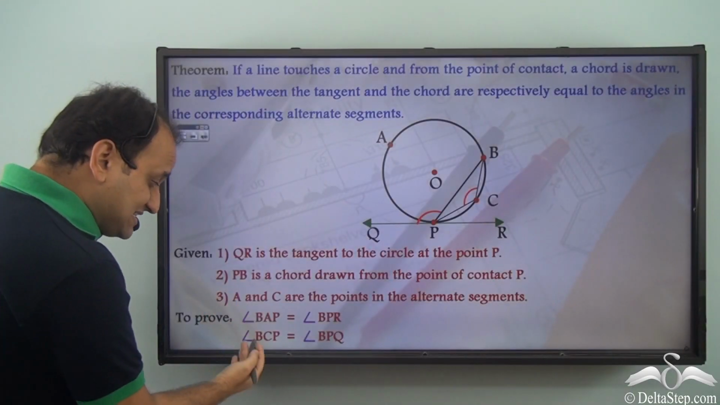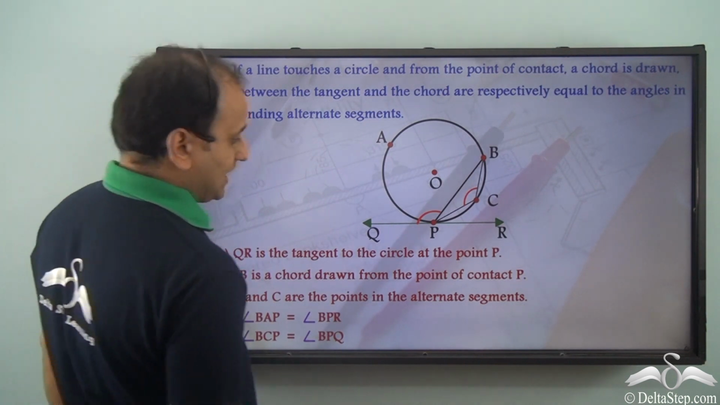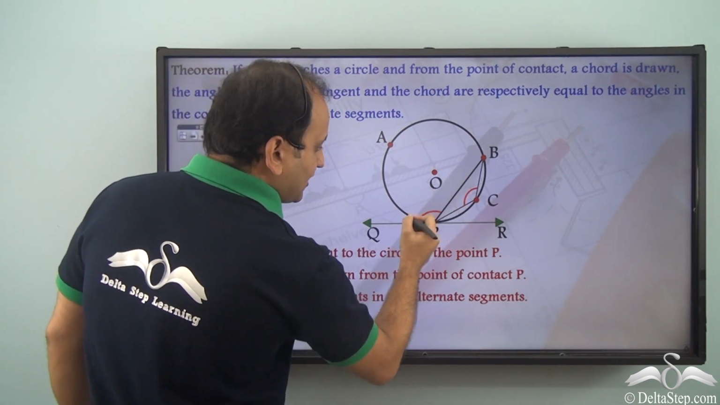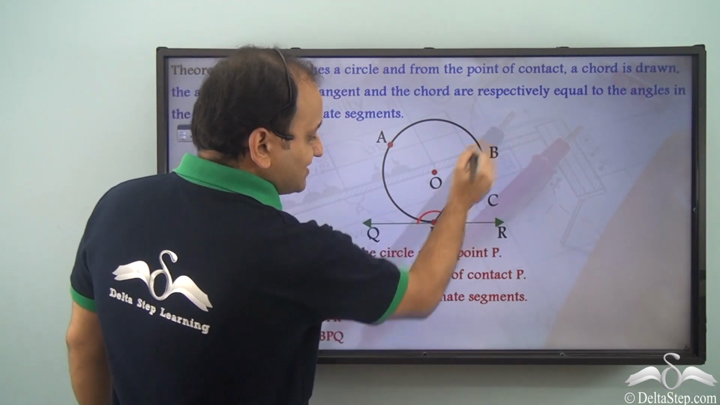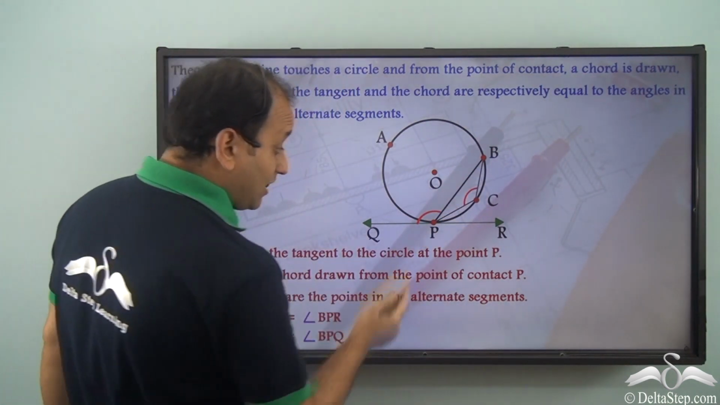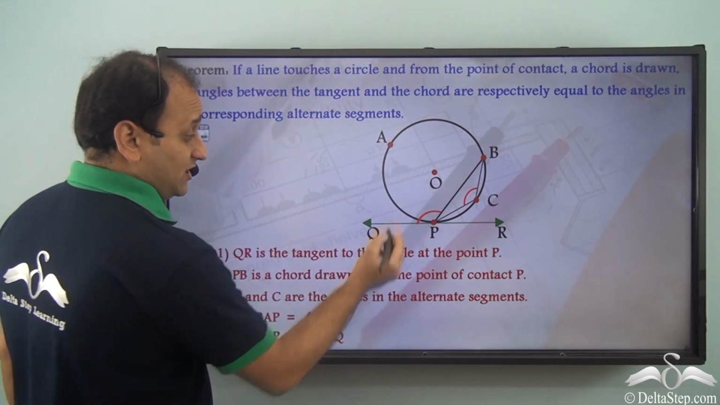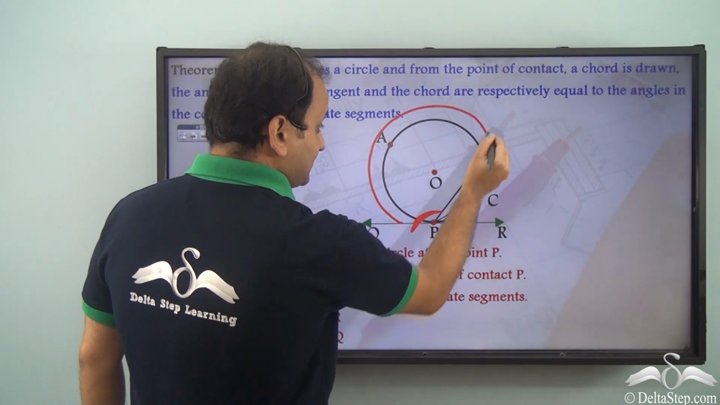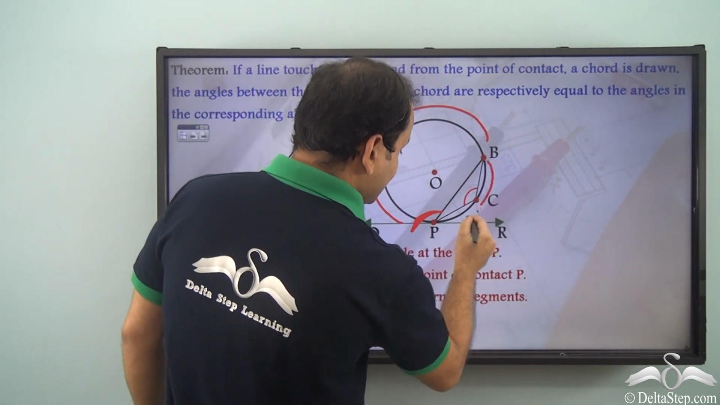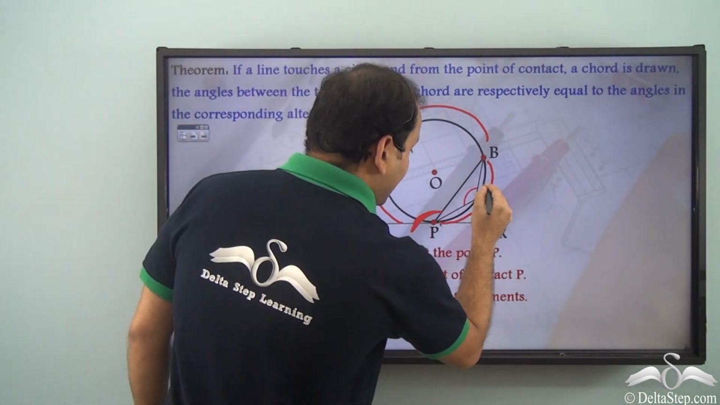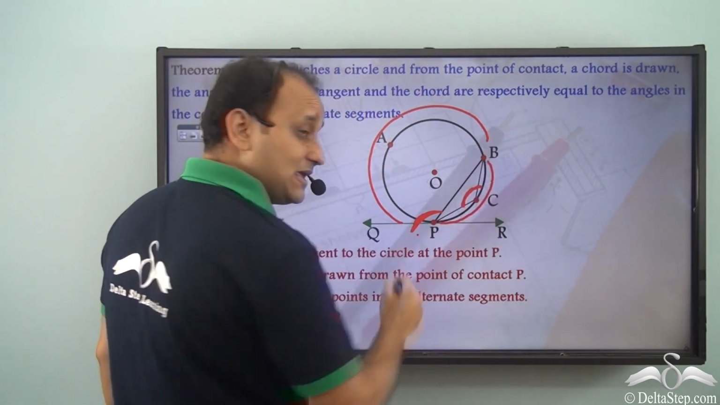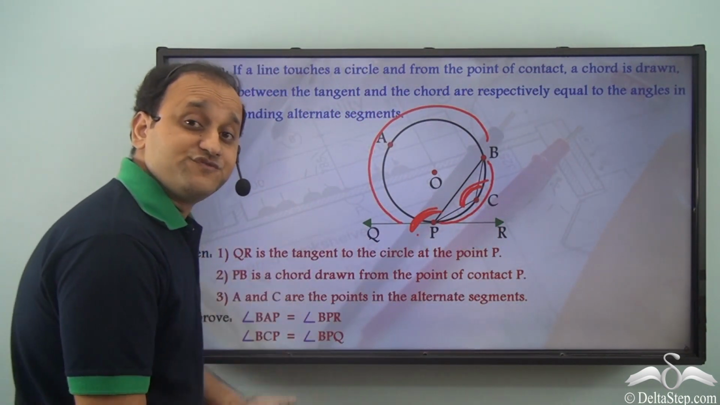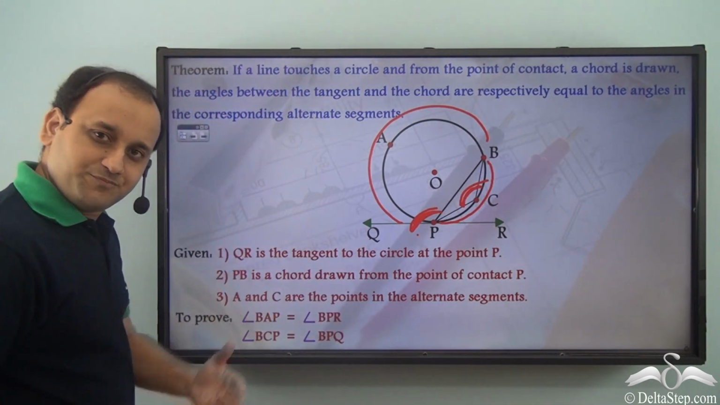Also, angle BCP is equal to angle BPQ. Now you can see that the same tangent is also making this particular angle here, angle BPQ, with the same chord PB. But now the segment has changed. If we talk about this particular angle, then this is touching this particular segment. So what is the alternate segment in this case? This is the alternate segment, and angle made in the alternate segment is this by the same chord PB. So this angle will be equal to this angle. This is another point which we need to prove. So let's start with the proof.